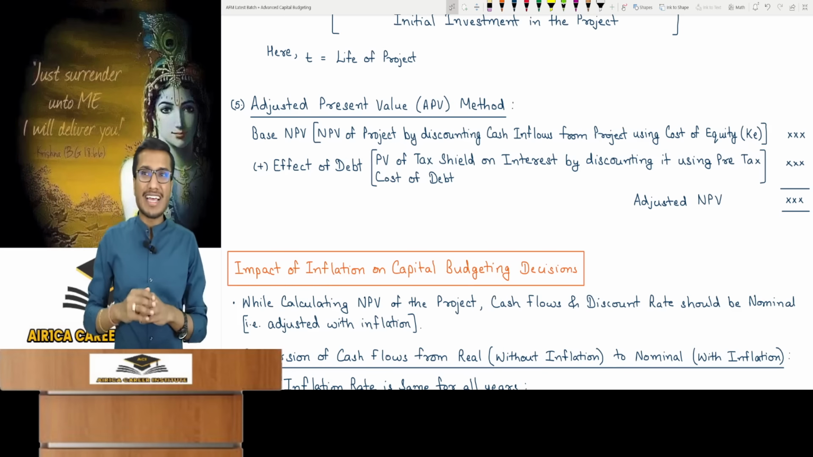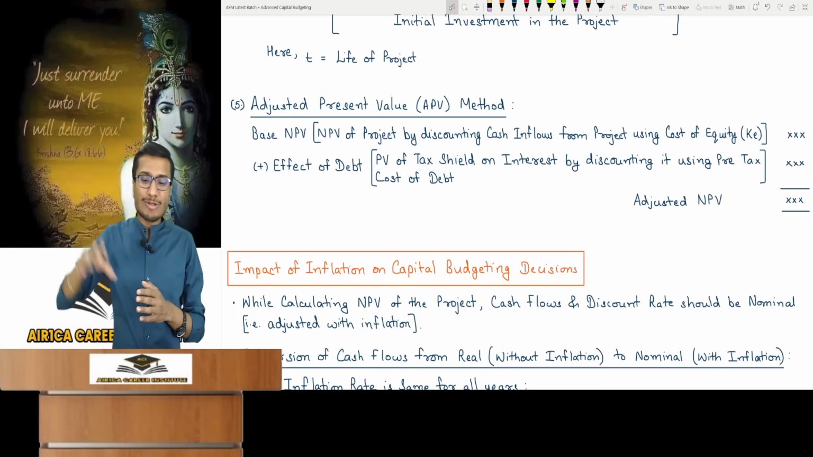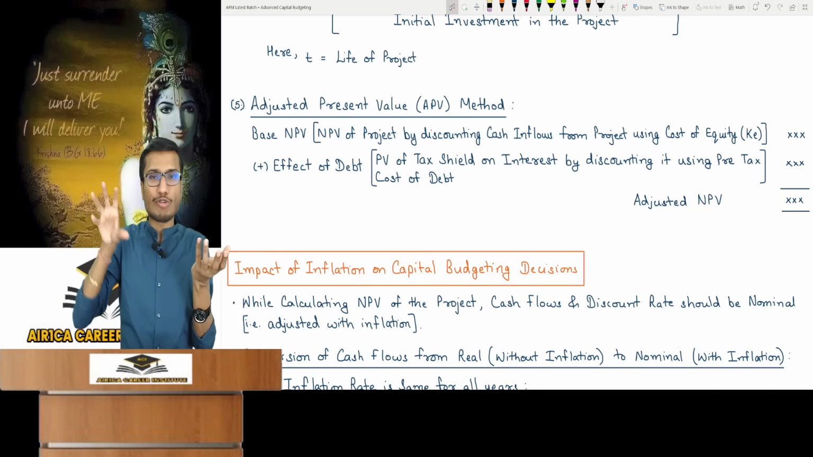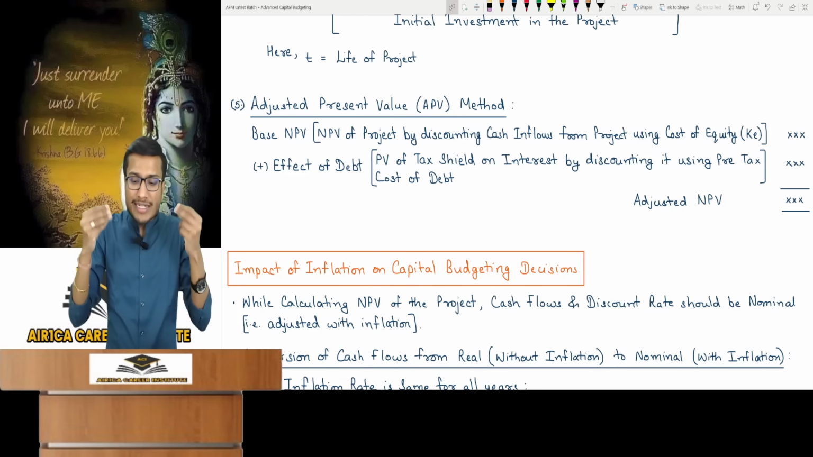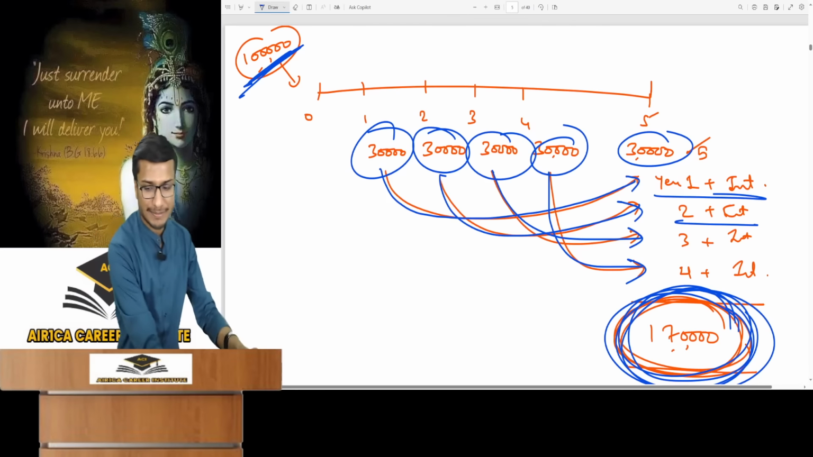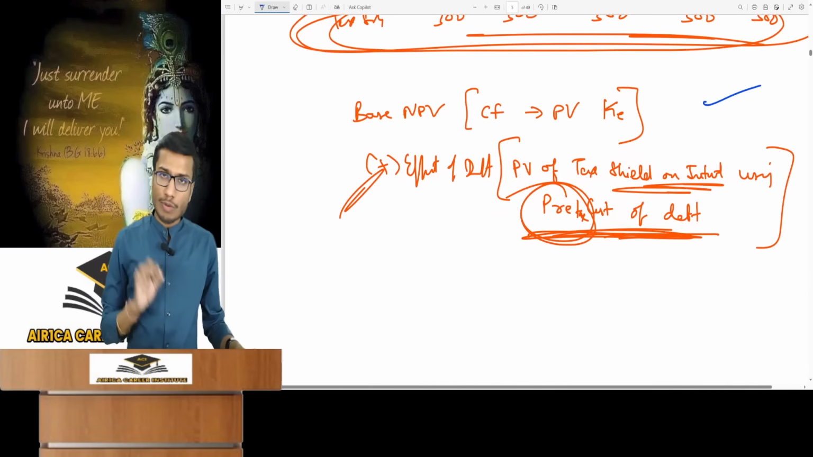So tax saving. Sir, that tax saving will happen every year because interest is paid annually. So that annual tax saving is a benefit due to debt. So we will PV it because it will happen in the future. So PV it, discounted using pre-tax cost of debt. See what we are doing here. Then we will calculate base NPV, PV cash flow with KE.